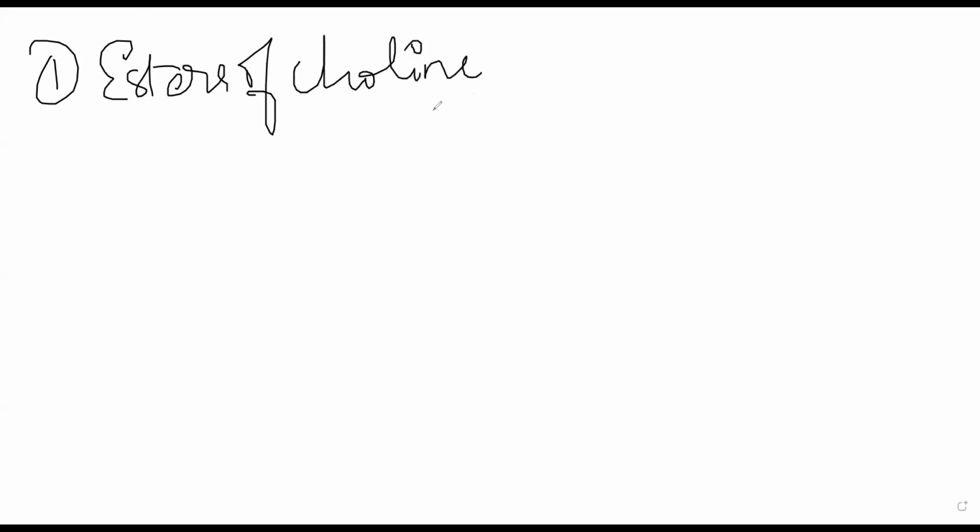First of all will be esters of choline. So I told you acetylcholine is one ester of choline, right? There are other esters of choline as well. For example, other than acetylcholine, you have methacholine, you have bethanacol, there is carbachol as well. These are all different esters of choline.